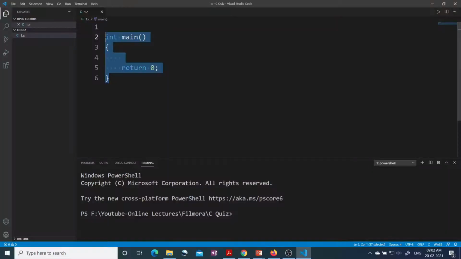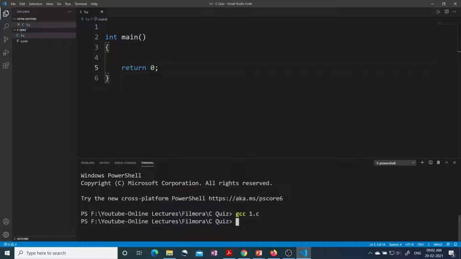Let's see how. Here you can see we have written the main function, and inside the main function I have used only one statement, that is return 0. I have not written any statement like hash include. I have not included any header file. So let's see, will this program compile or not? I write gcc, and the program name is 1.c. So this program is compiled successfully.